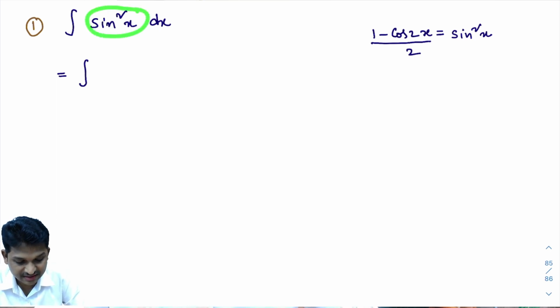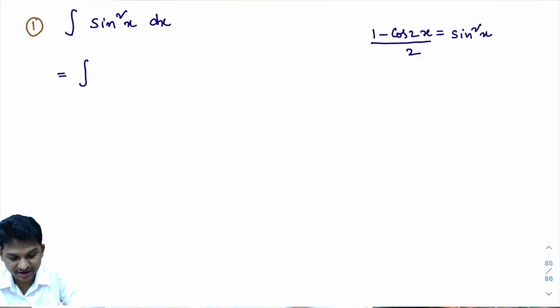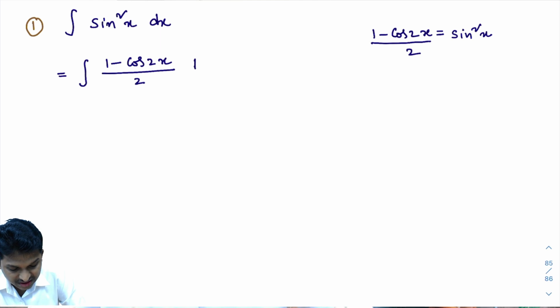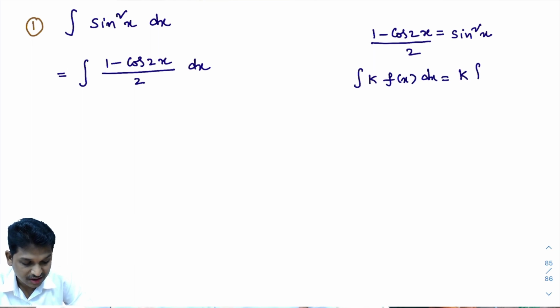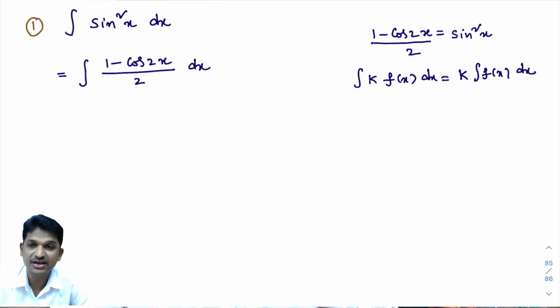In place of sin square x, I'll write (1 minus cos 2x) divided by 2. Sin square x formula is (1 minus cos 2x) divided by 2, into dx. You observe here, you know this formula in integration: integral of k into f of x dx is k times integral of f of x dx. In second class, we learned the basic rules of integration.